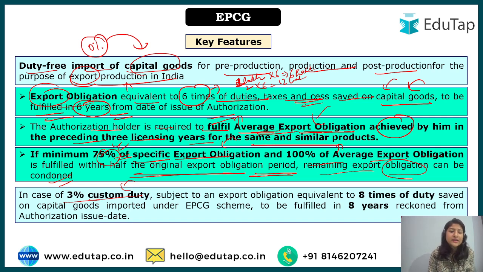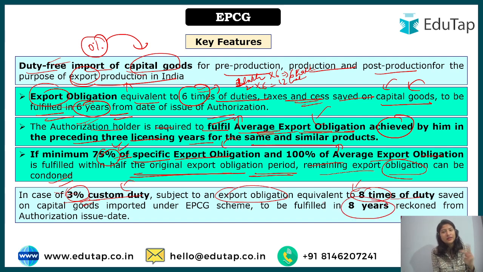Okay, so in case of 3% custom duty, where the government is taking 3% custom duty, the obligation is 8 times the duty. What? 8 times the duty. In case of 0%, what we have looked at, it is 6 times for 6 years. Now in such cases where 3% custom duty has to be paid by the manufacturing unit, 8 times the duty on the capital goods is the export obligation. Means 8 times you have to provide, and this has to be fulfilled in 8 years.